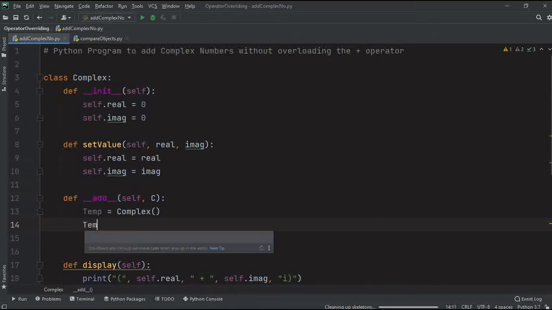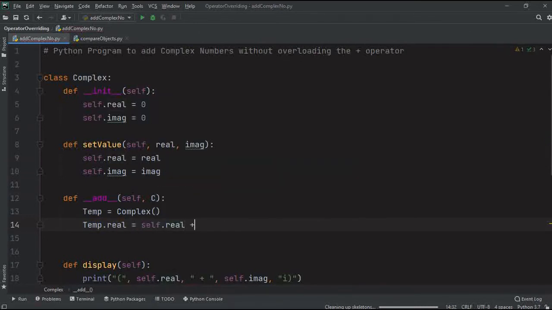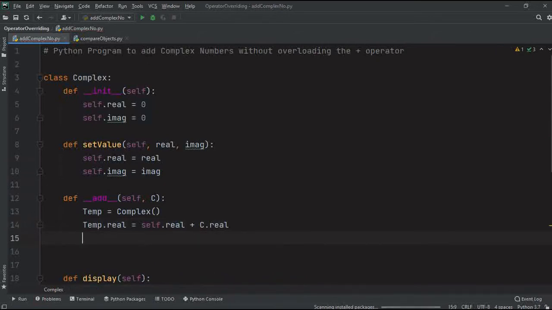Now for this temp, we're going to call the real variable, and this is self.real plus c.real, whatever complex you have given as input.